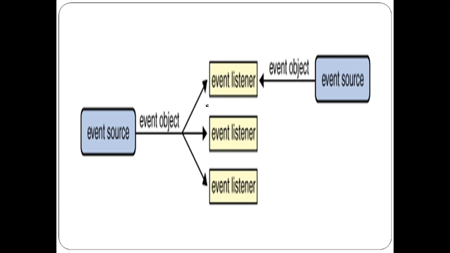Next, see this. One event source may have several listeners. That is, when one action is performed or one event happens, that information can be transmitted by the event source to several listeners. Also, not always do we have several listeners. Sometimes an event source may have a single event listener. So one event may have many listeners, or it may be a one-to-one relationship. Both ways are possible.